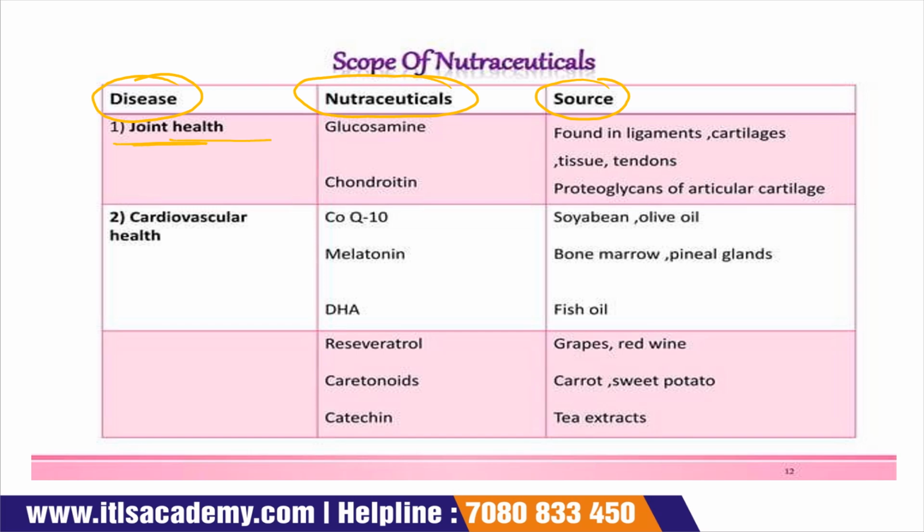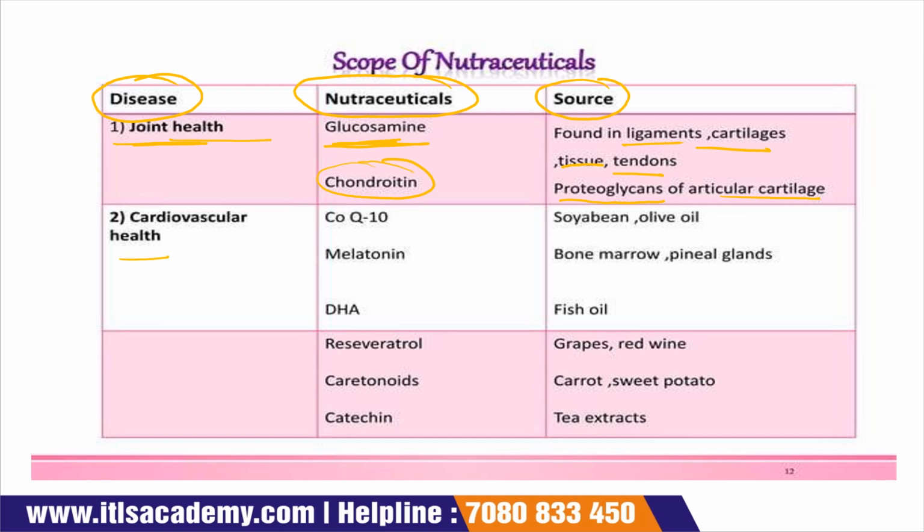For proper joint health, we need the nutraceutical glucosamine, and this glucosamine can be obtained from ligaments, cartilage, tissue, and tendons. The second nutraceutical for joint health is chondroitin, which is obtained from the proteoglycan of articular cartilage.